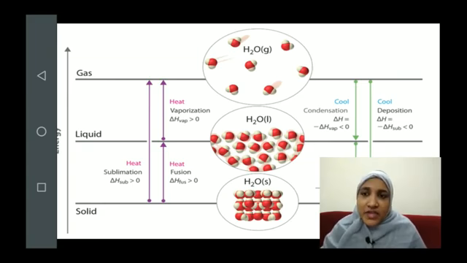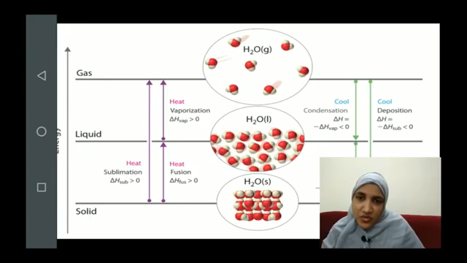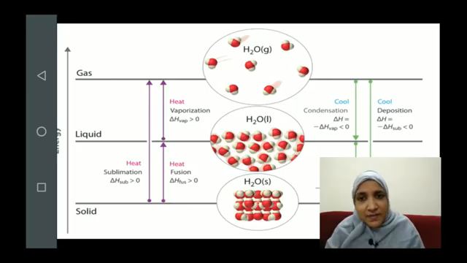Okay, and when the solid directly converts to gas, we say what is happening? Sublimation is happening. Now these are what? 3 different physical transformations. The enthalpy change that is associated with these physical transformations will be termed as enthalpy of fusion or enthalpy of vaporization and enthalpy of sublimation, whatever change is taking place.